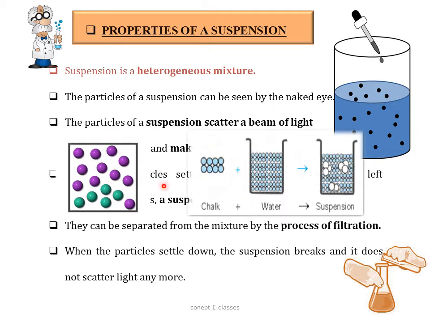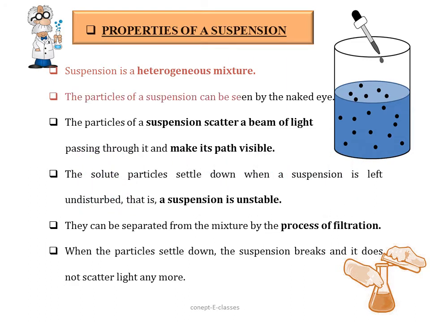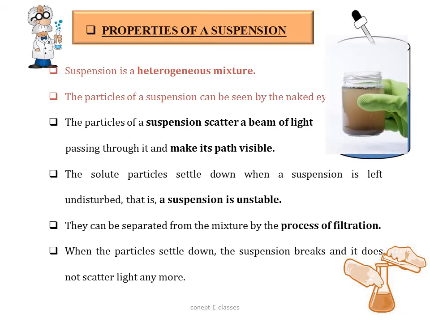Say for example, when chalk is mixed with water, we can see that the chalk particles are not uniformly arranged, right? They are non-uniform. Hence we can say that suspension is a heterogeneous mixture. Now the particles of the suspension can be seen by the naked eye. When we mix sand with water, we are able to see the sand particles.